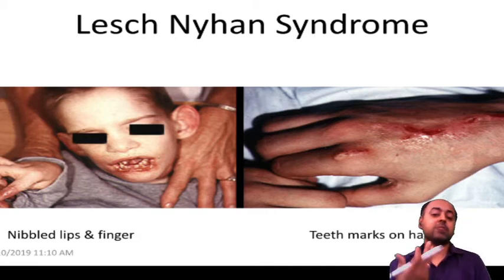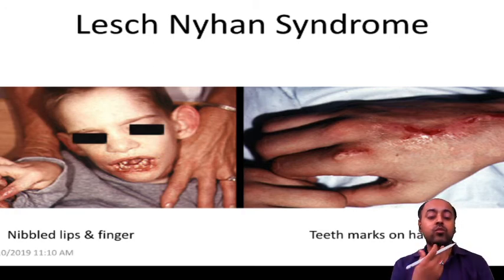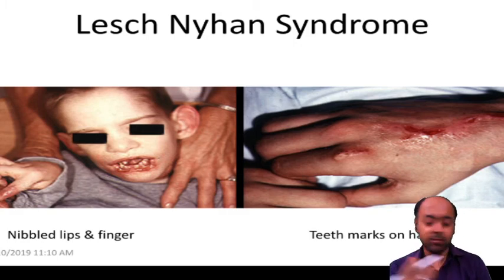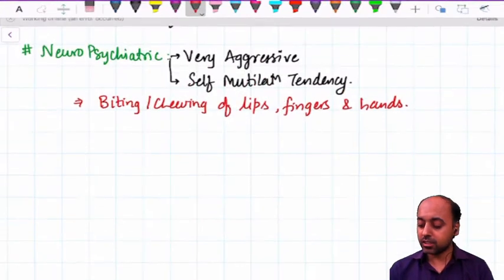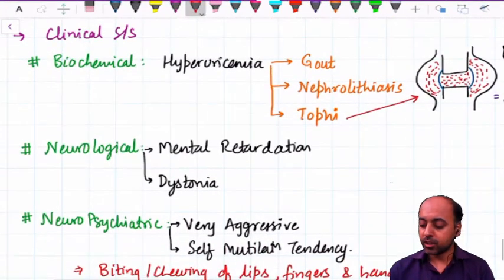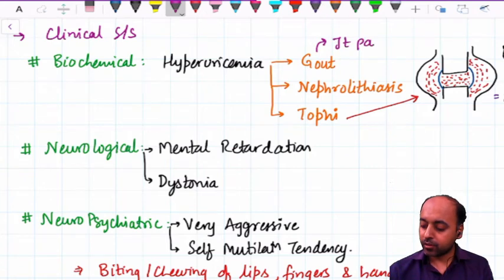Sometimes in the spotting there can be a clinical case, or in your MCQ question there can be a clinical case. There they will describe the different features. I'll tell you how to discuss the different features in this case. So the gout will present as frequent episodes of joint pain.